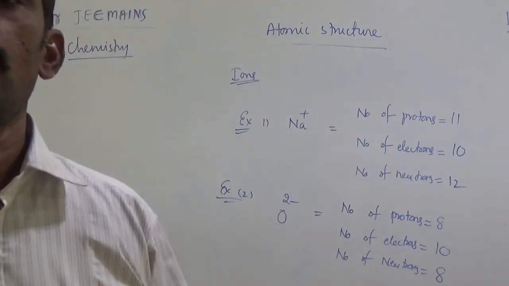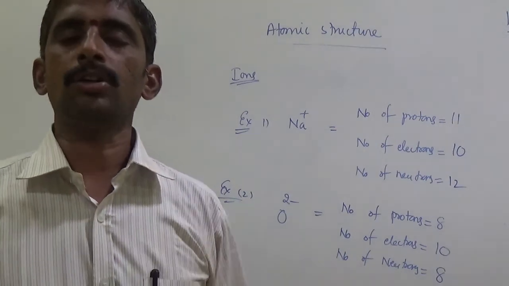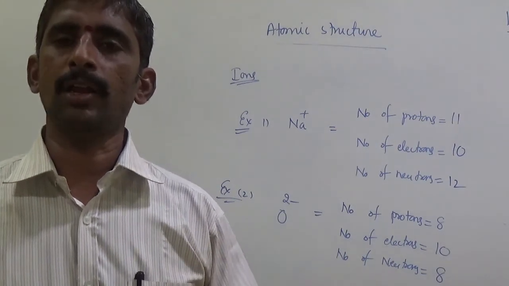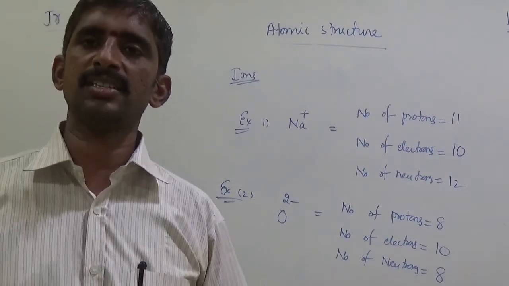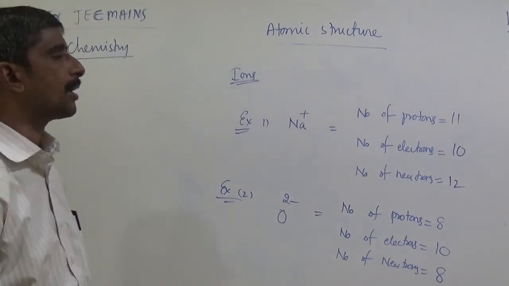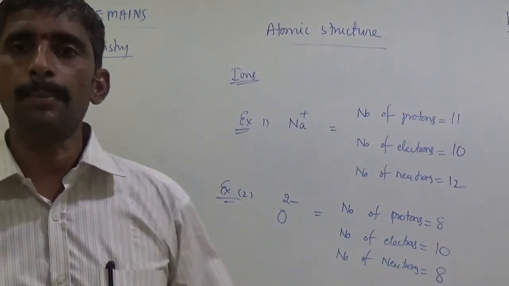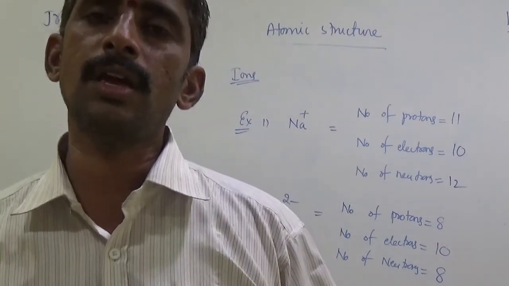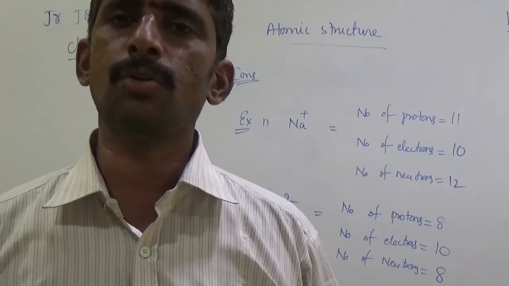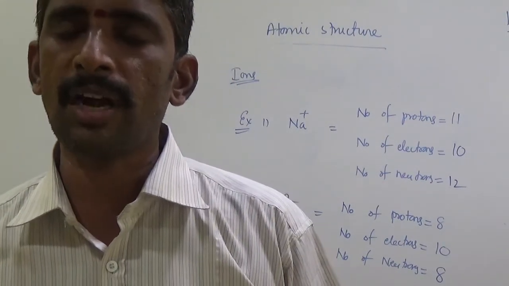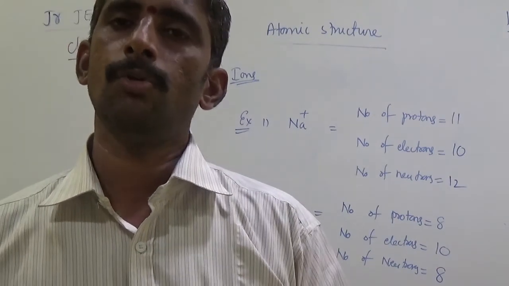So this is how we can calculate the protons, electrons, neutrons for neutral atoms and different types of ions, cations and anions. So these are atomic number and mass number. Atomic number Z indicates the number of protons in an atom. For any neutral atom, number of electrons equal to number of protons.